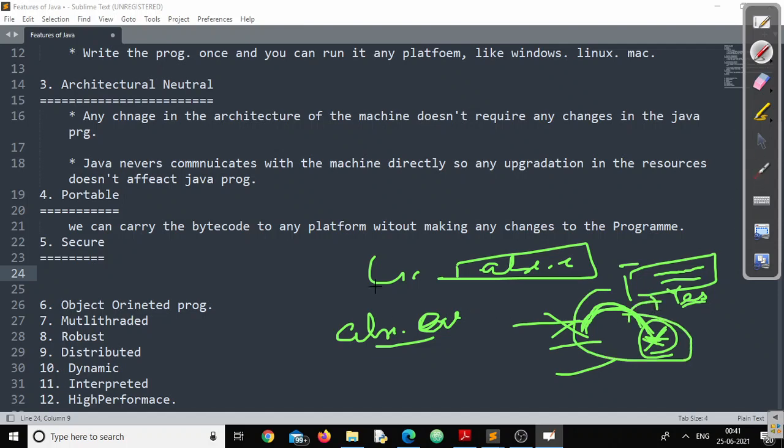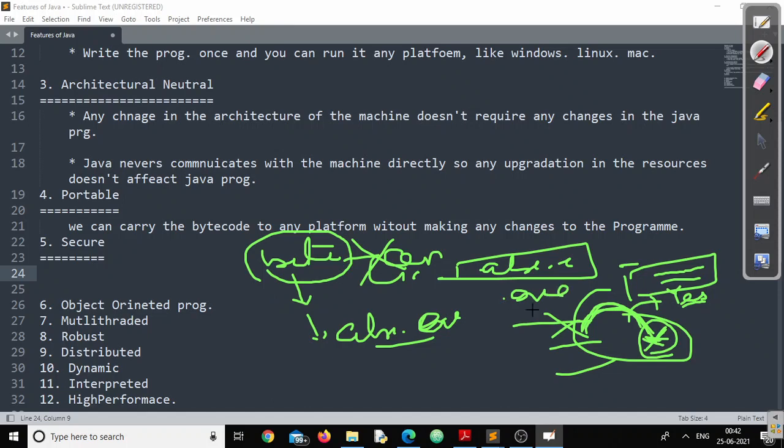But whenever you are downloading any Java code or Java bytecode to your machine, in no way are you going to get an alert. This is completely alert free